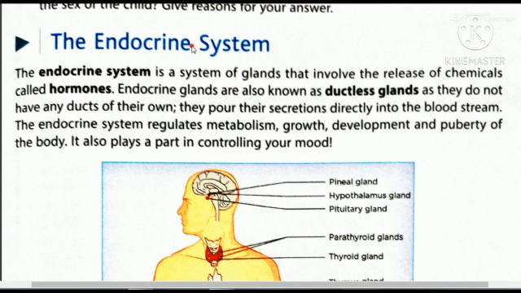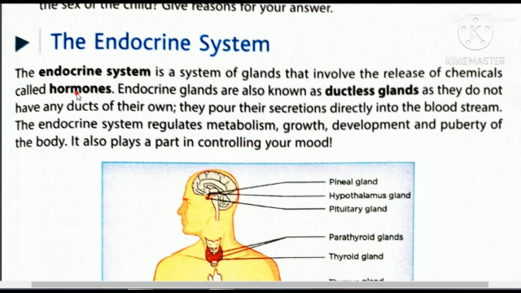In the previous session I discussed a word, gland. I told you that a gland is basically a kind of cell which releases something. So this system is related to those glands. The endocrine system is a system of glands that involve the release of chemicals called hormones.